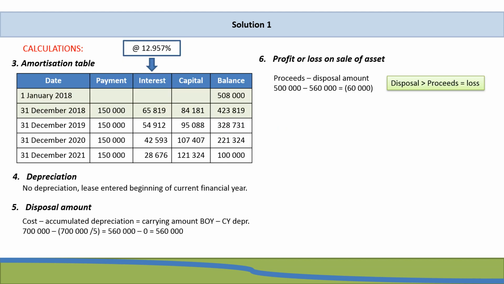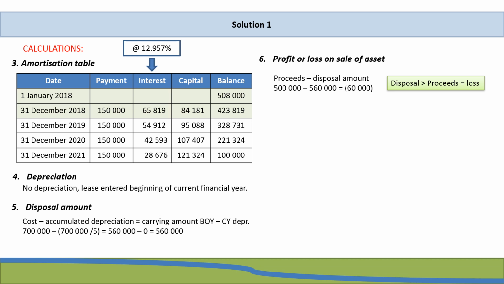Then the other calculations, which we also have from Part D that we've already worked through, is our amortization table that we prepared using the net investment in the lease amount being 508,000 Rand. We accounted for interest at the interest rate implicit in the lease rate being 12.957%. Then there was no depreciation for the current year as the lease was entered into at the beginning of the current financial year, so there was no depreciation. We calculated the disposal amount being 560,000, which resulted in a loss on the sale of asset being 60,000 Rand.